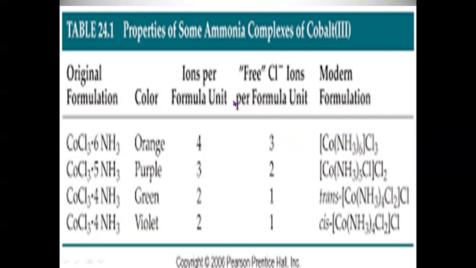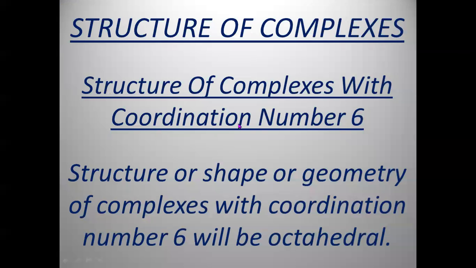So for the compound CoCl3·6NH3, the number of ions that can be produced is 4. One is due to the central part, the complex ion or coordination sphere, and 3 due to Cl minus. In this way, for the next compound, CoCl3·5NH3, it will produce 3 ions in water, and of those 2 are chloride ions. In this way, it expresses.